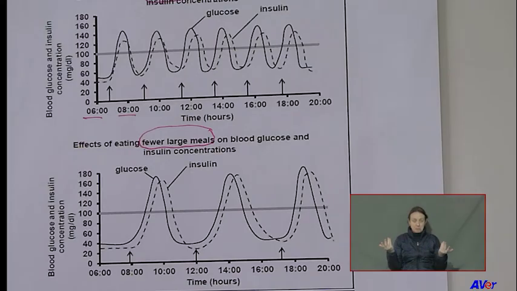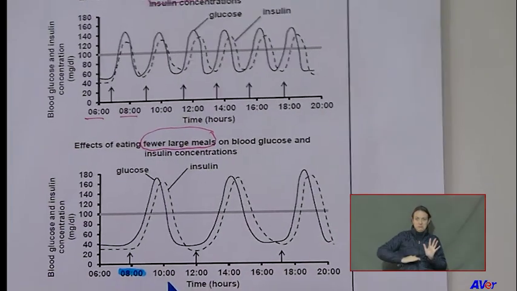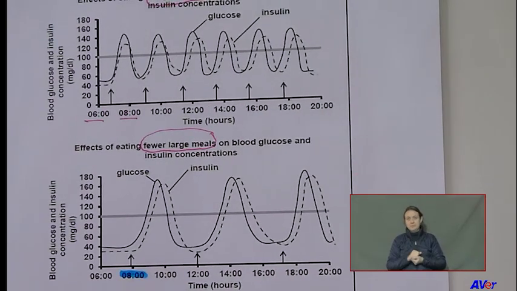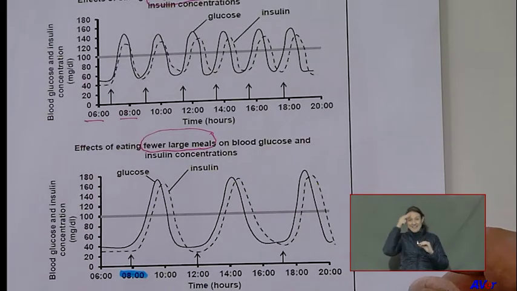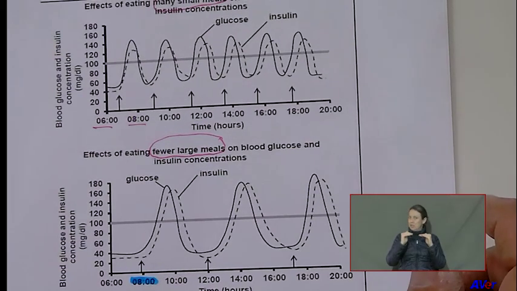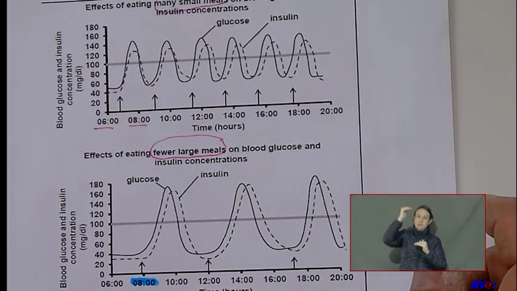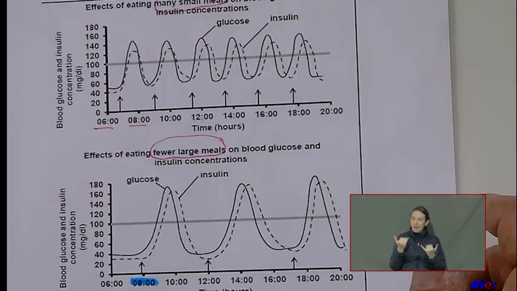All right. Then the person ate here just before 8 o'clock, this one with the large meals. You can see here the person ate just before 8 o'clock. Then what happened to his blood glucose levels? What is the trend you see there? Did it go perfectly to normal? It went where? Above normal, which means now it became hyperglycemic, which means too high.